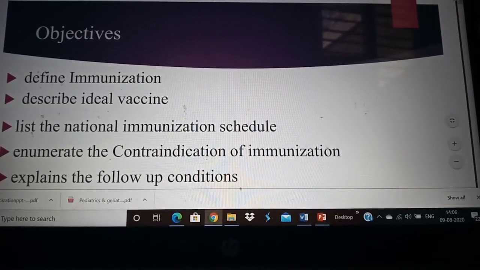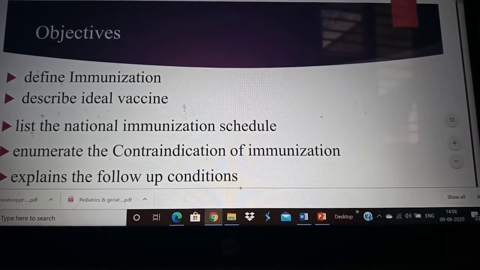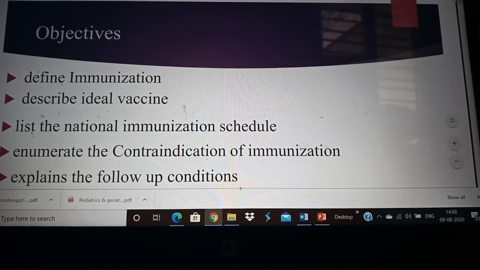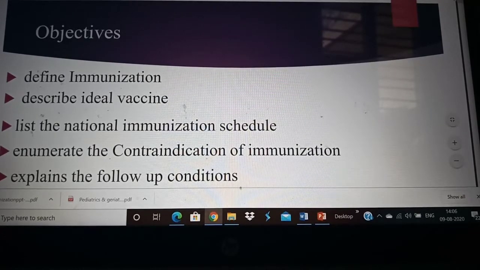Hello students, today I am going to take a class on immunization. The objectives of the class are to define immunization. We are going to see about the types of immunization and also the different types of vaccines. Describe what is an ideal vaccine, list the national immunization schedule and enumerate the contraindication of immunization and the follow-up